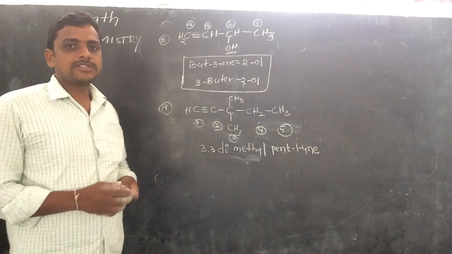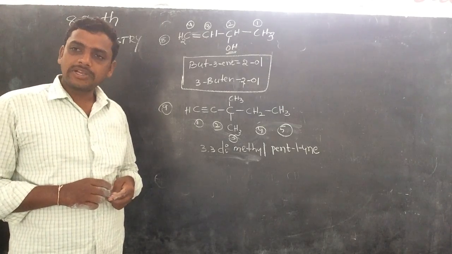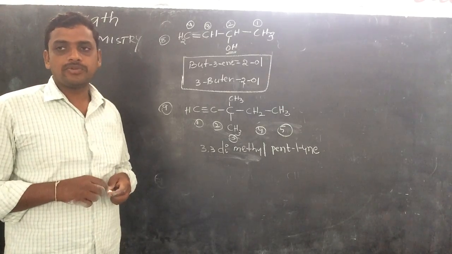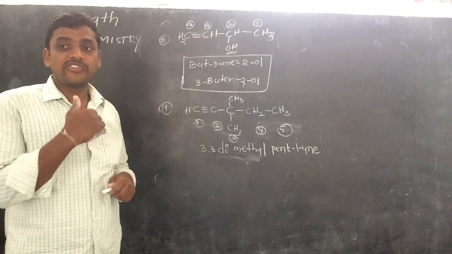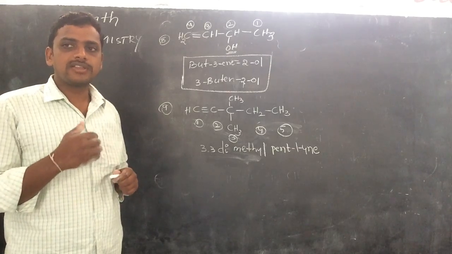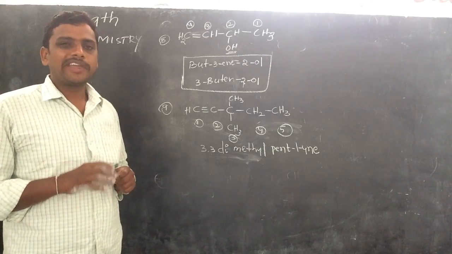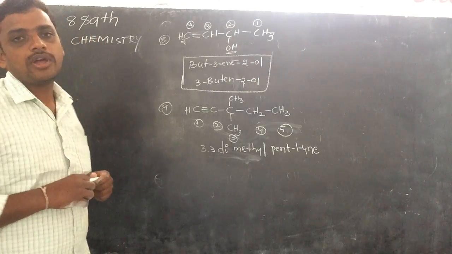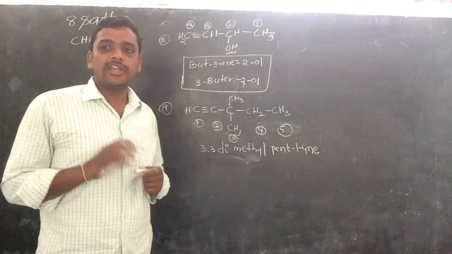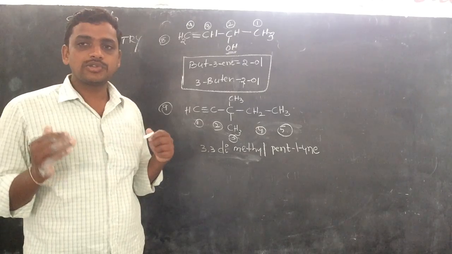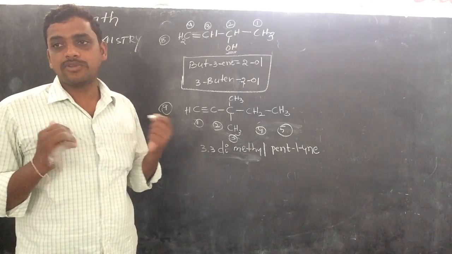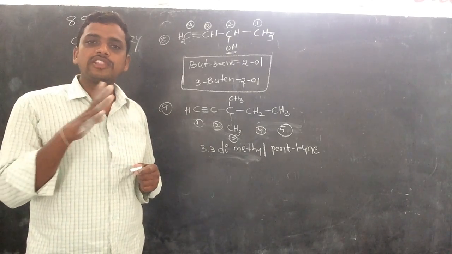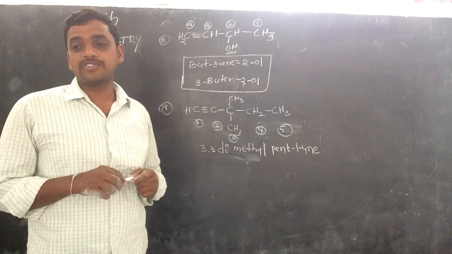This is the information about IUPAC nomenclature of different types of compounds. We have been discussing it for the last 15 days and maximum are completed. If you want to learn more, go to the 10th class textbook. It has a number of examples, and also the 10th class BGS guide has a number of examples. Try to solve all the IUPAC names of compounds.